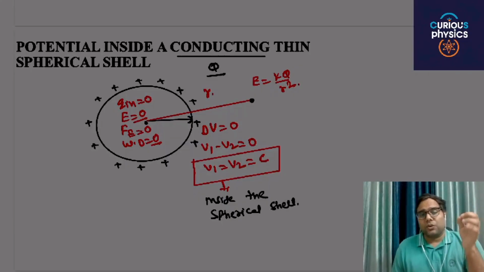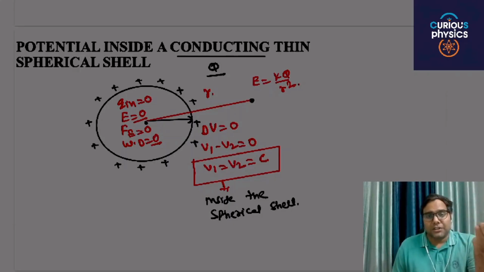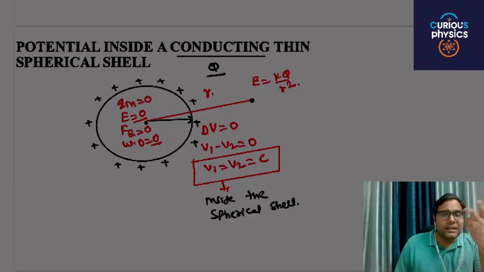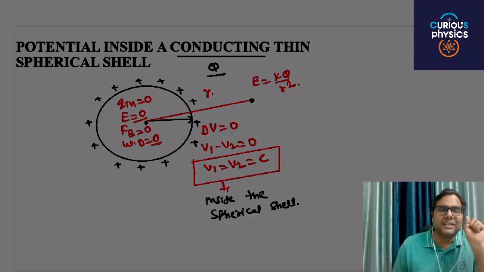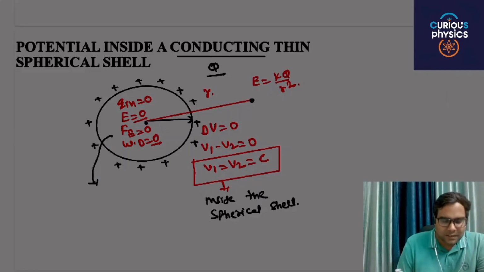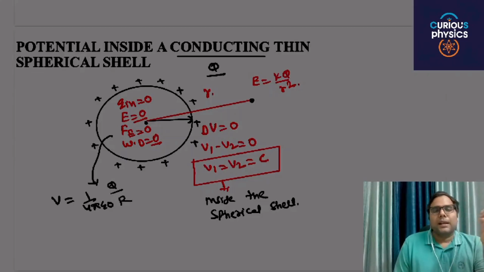Due to the absence of electric field, there is no requirement of an external force to move a charge, because potential is defined as work done per unit charge against the electrostatic force. But there is no electric field, so no external force is required. So inside the shell, the potential will be constant and its value is always equal to the potential at the surface, which is 1 by 4 pi epsilon naught Q by R, where R is the radius of the shell.